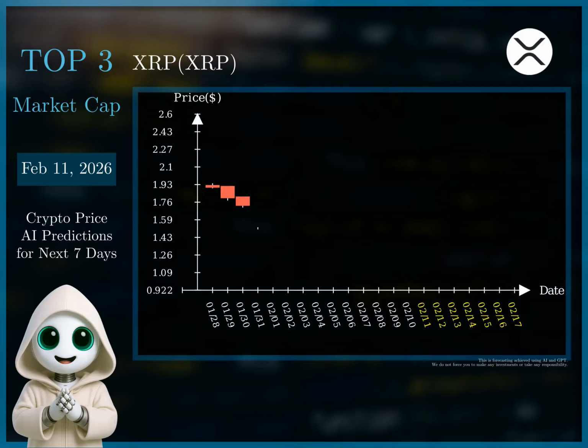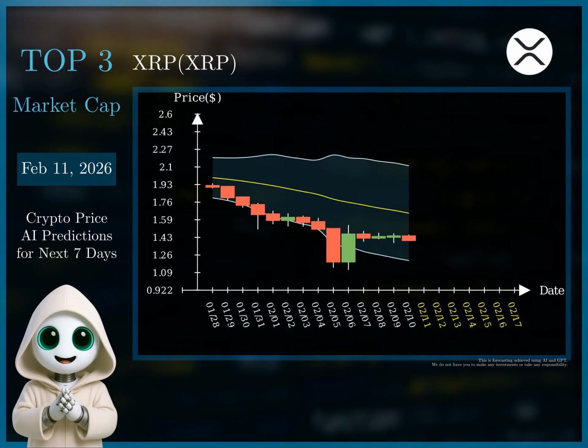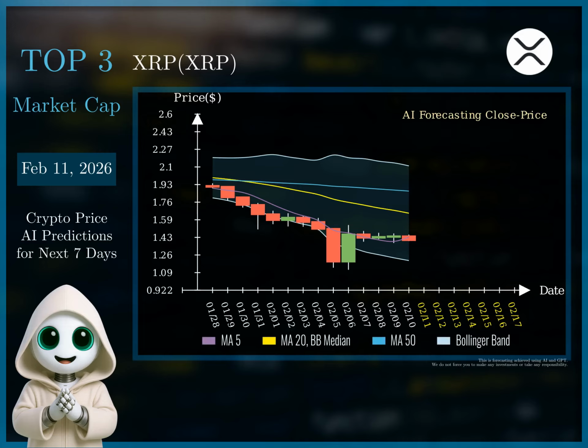Based on the historical data and forecast, XRP has been in a downtrend, consistently testing the support price of $1.2. The RSI readings have mostly been below 35, indicating oversold conditions, particularly on February 9 with a reading of 17.4. The forecast for the next week predicts a continued decline, with prices fluctuating between $1.26 and $1.39.